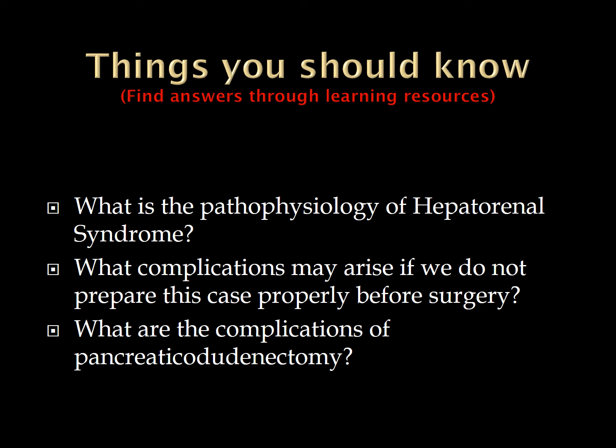At the end of this discussion, the things we should know, and you should find these answers through different learning resources. Search the books, go to the internet. And what are these questions? What is the pathophysiology of hepatorenal syndrome? What complications may arise if we do not preoperatively prepare a case of obstructive jaundice before surgery? Number 3, what are the complications of pancreaticoduodenectomy?